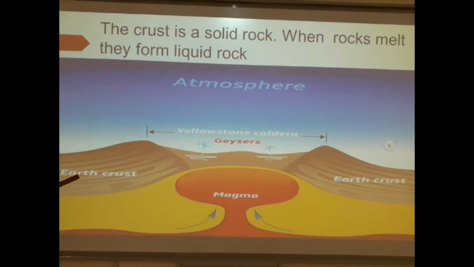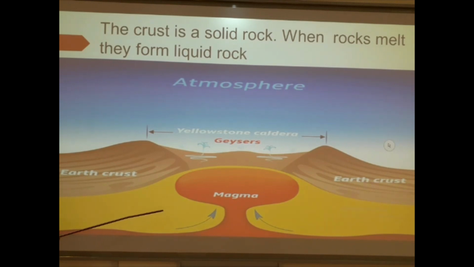Because deep inside the earth is hot, it melts down some of these rocks, and this rock becomes liquid. This liquid rock, which is very hot, is referred to as magma.